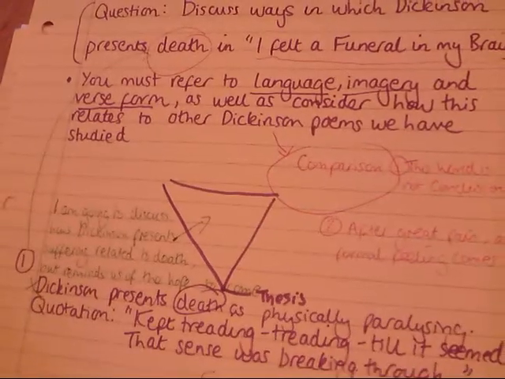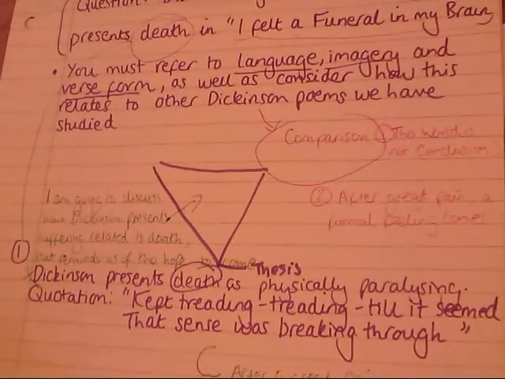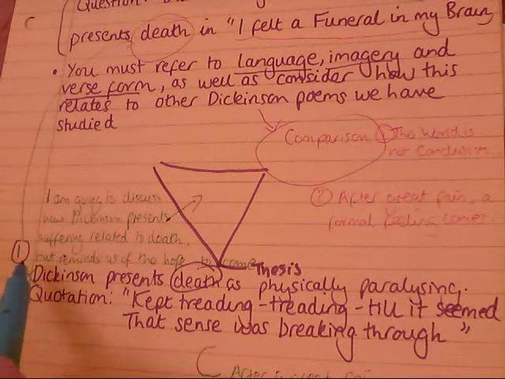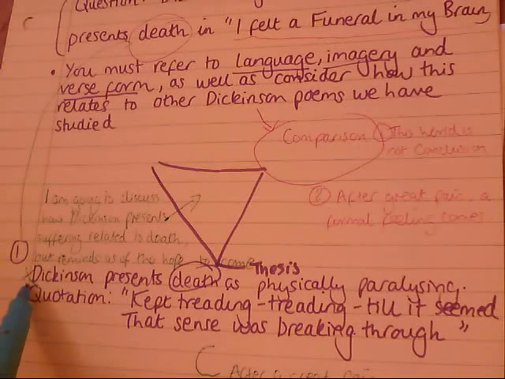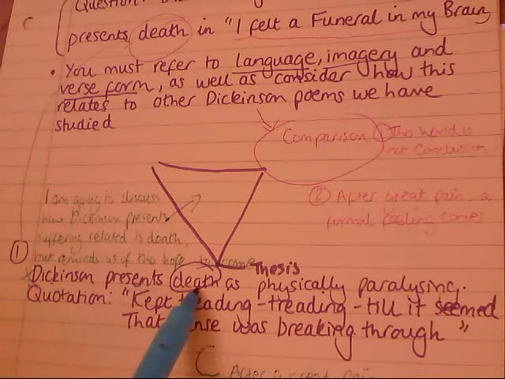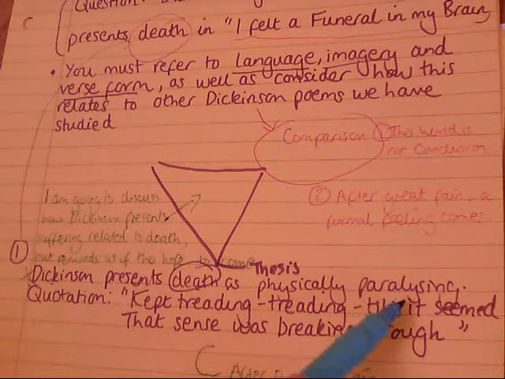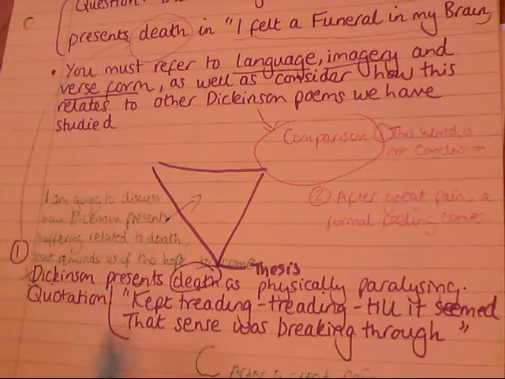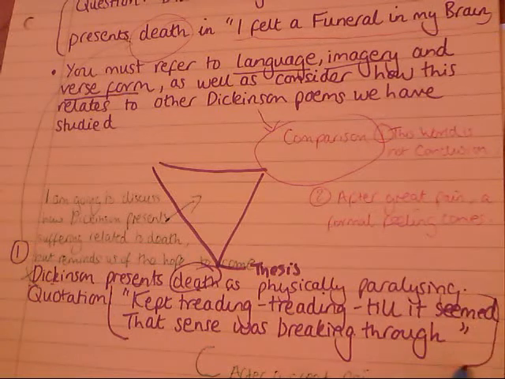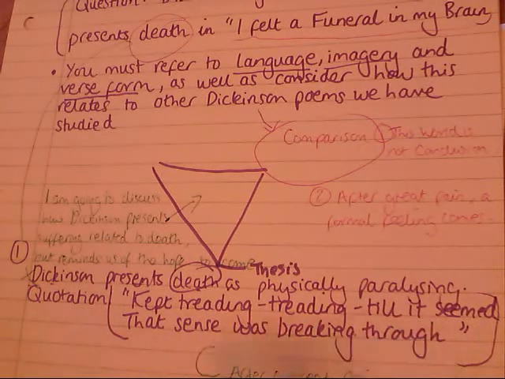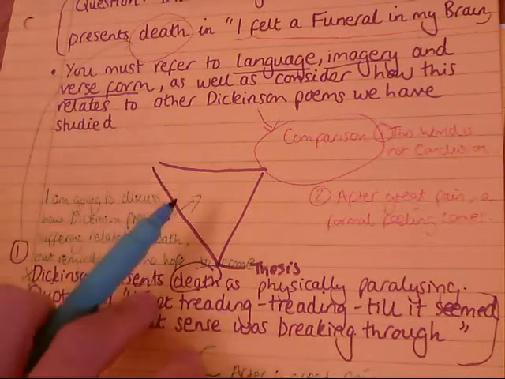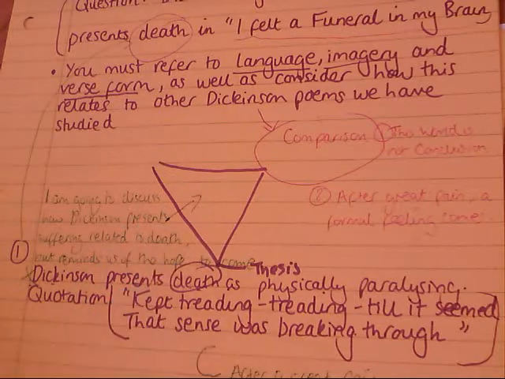Now what I'd like to look at in today's video is how to turn the first topic sentence included in my plan, which, just to remind you, was as follows: Dickinson presents death as physically paralysing. We selected this quote from the poem in the last video: kept treading till it seemed that sense was breaking through. So what I'm going to show you is how to write a detailed analytical paragraph based on these notes that we've made in our planning sheet. So let's go over to our script.